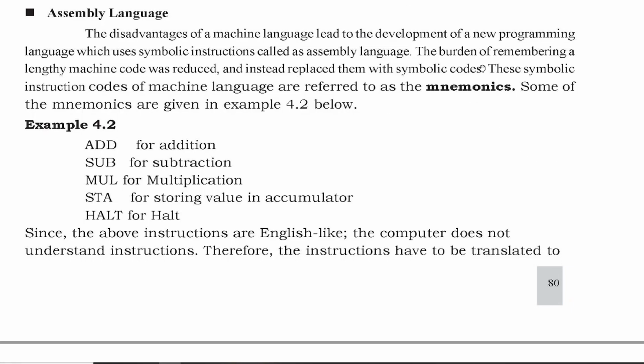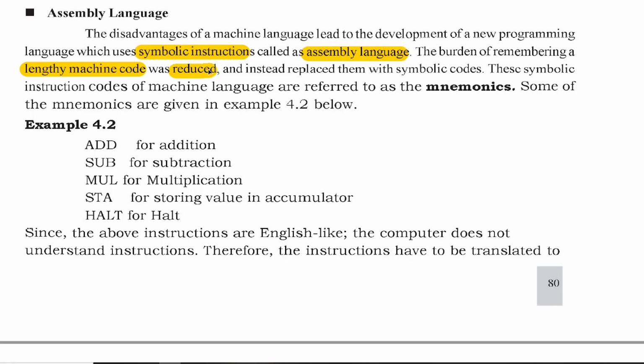So you can see here the disadvantages of machine level language led to the development of a new programming language, which uses symbolic instructions, called assembly language. The burden of remembering a lengthy machine code, that is in the form of zeros and ones, was reduced, of course.